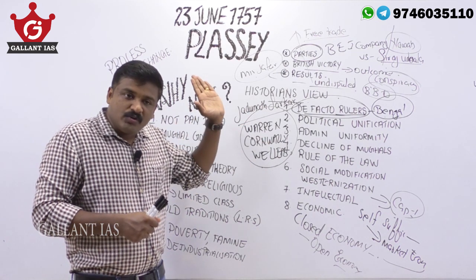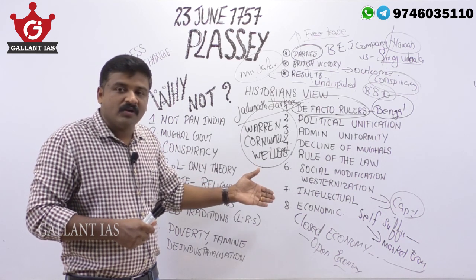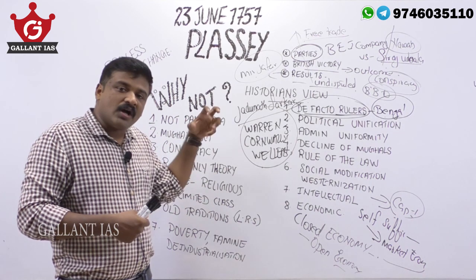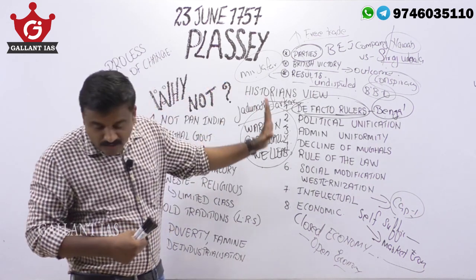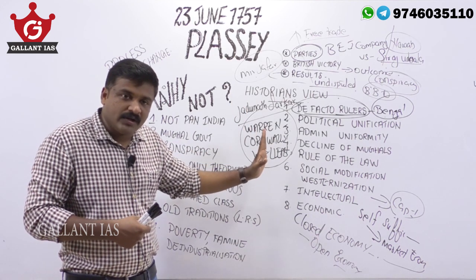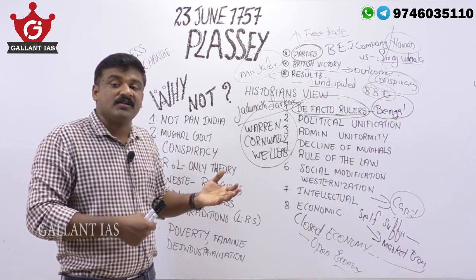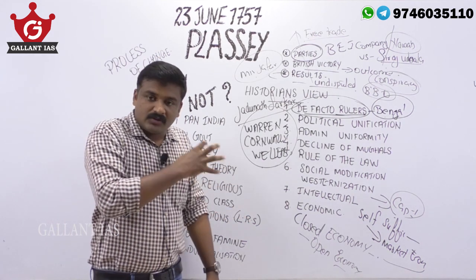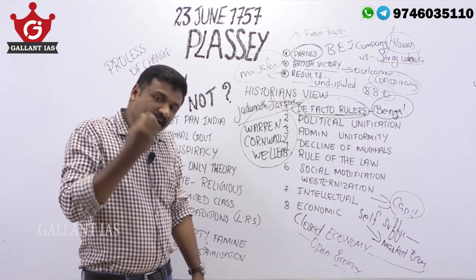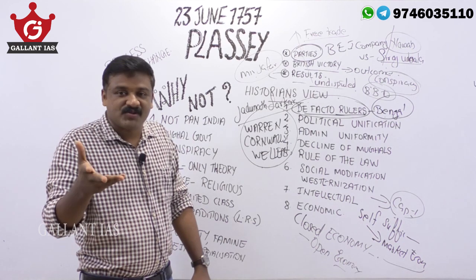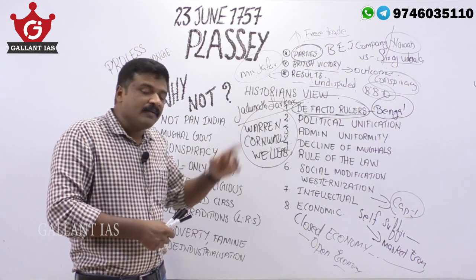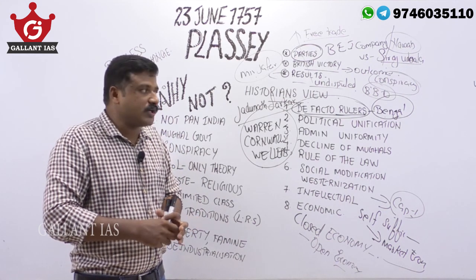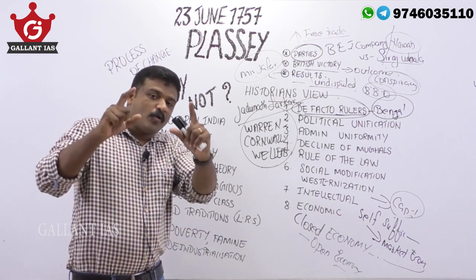When you justify the views of that historian, at the same time you should also give your counter arguments. When you say that this is the end of medieval India and the start of modern India, you should also say to what extent it was not. You have to balance that side also in your answer. So this is an answer to the question of why Plassey is the end of medieval India and the start of modern India. At the same time, these concepts can also be asked in the prelims examination as multiple choice questions. So go through these valid points and keep on answer writing.